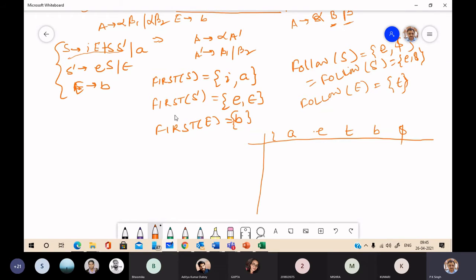Now next, consider the first production. This is S, S dash, and E. Three non-terminals.